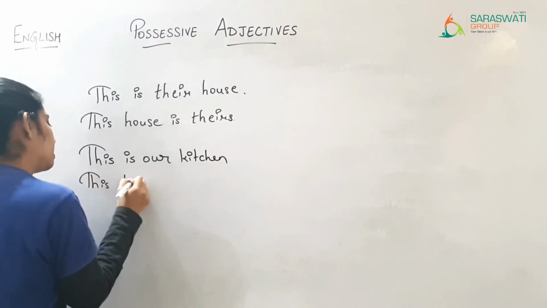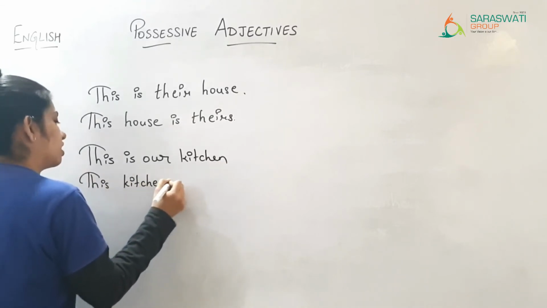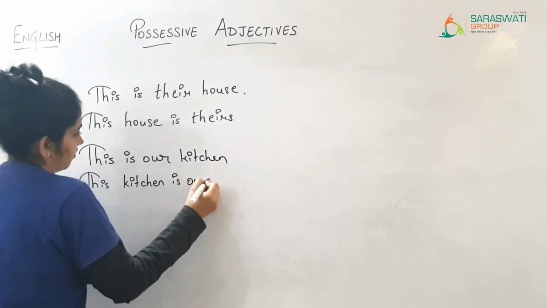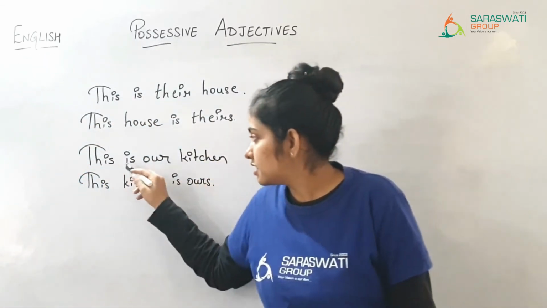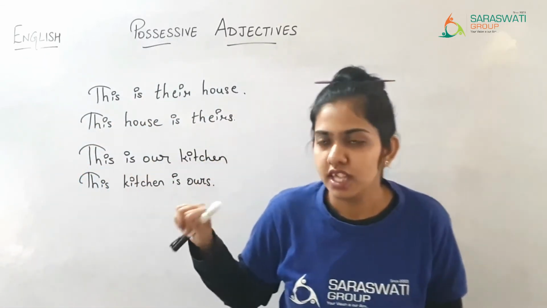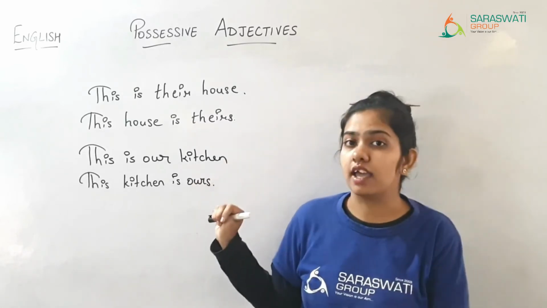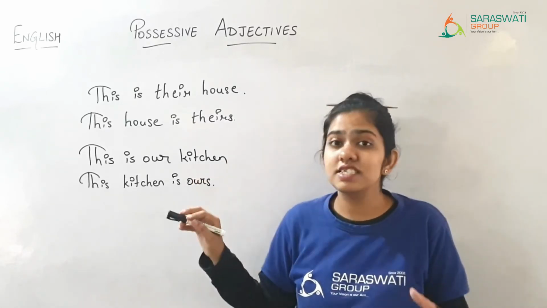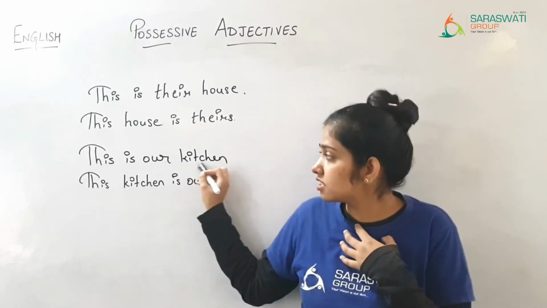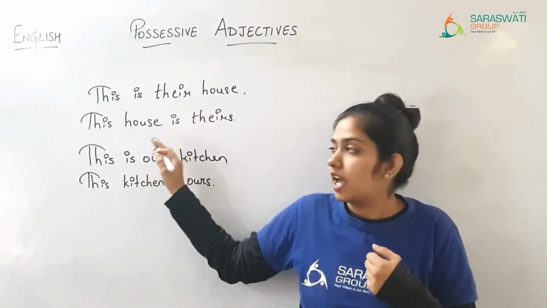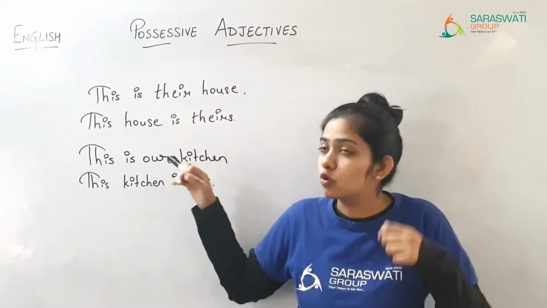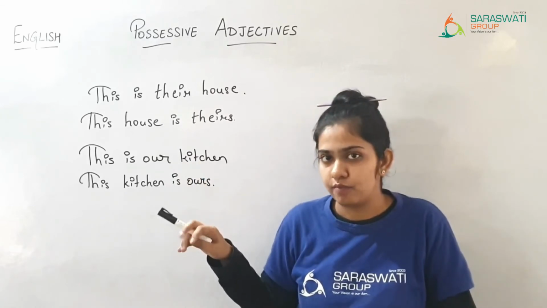This kitchen is ours. This kitchen is ours and this is our kitchen. ये जो kitchen है वो किसका है? This kitchen, this is our kitchen. See, our is used just before the kitchen, and it also describes whose kitchen this is, right?